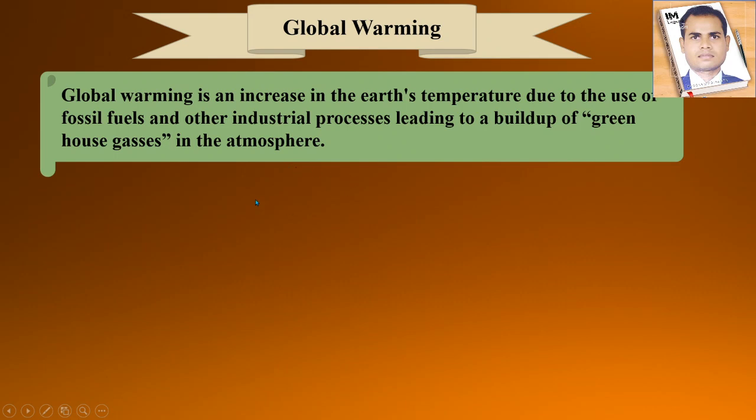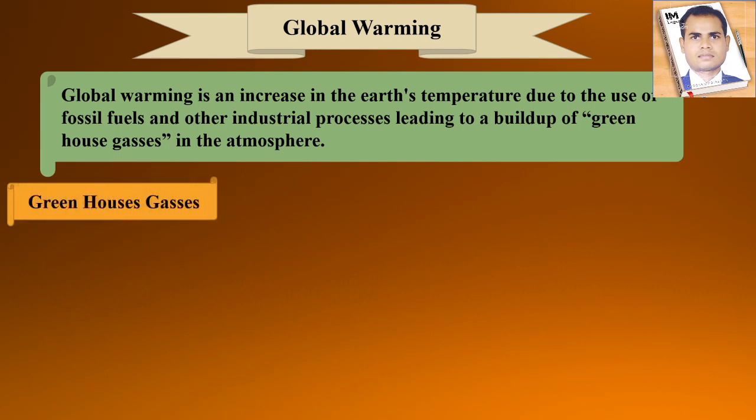We know that because of the greenhouse gases there will be an increase in the atmospheric temperature of the earth, and we call it global warming. Okay, and because of global warming there are a number of accidents happening on the earth, and they are natural. That we are going to see in detail now, right?